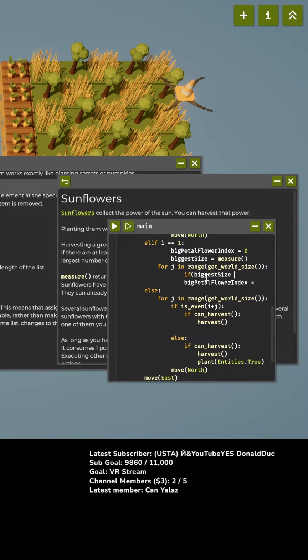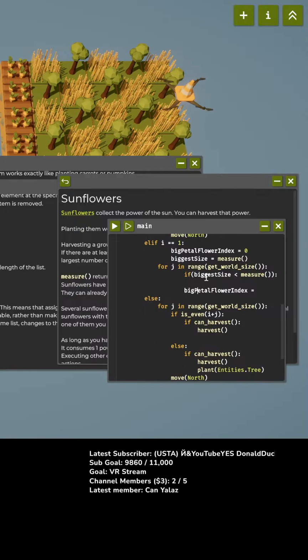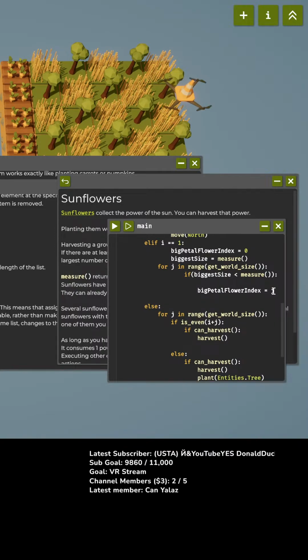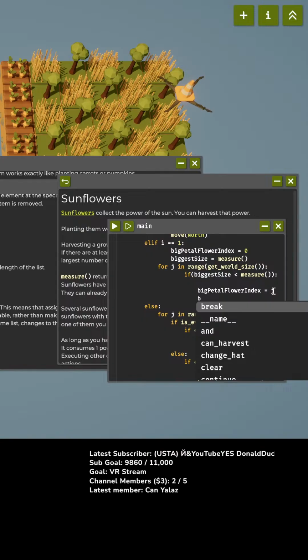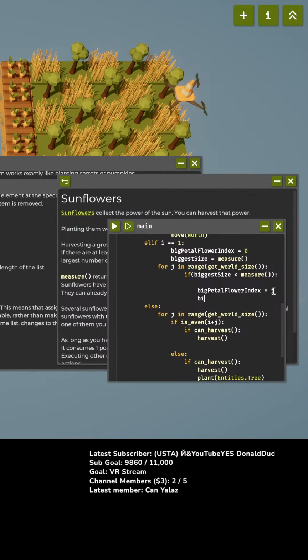If biggest size is strictly less than measure, then the biggest petal flower index is going to equal J, and biggest size is going to get measure.